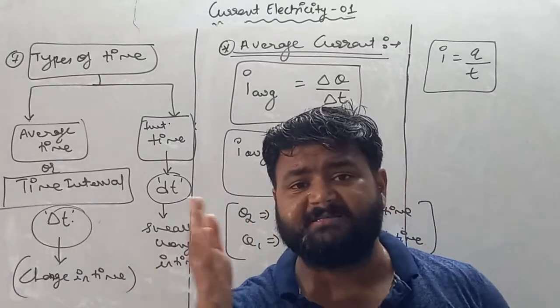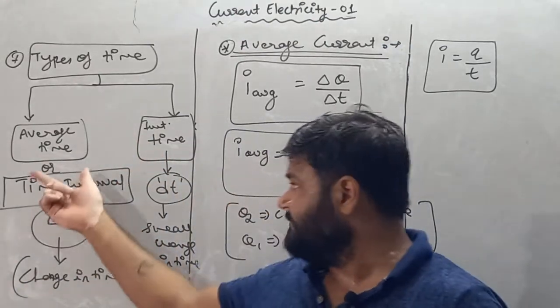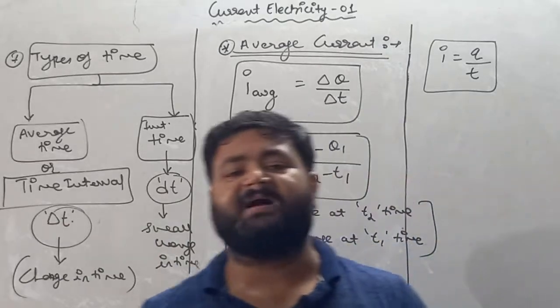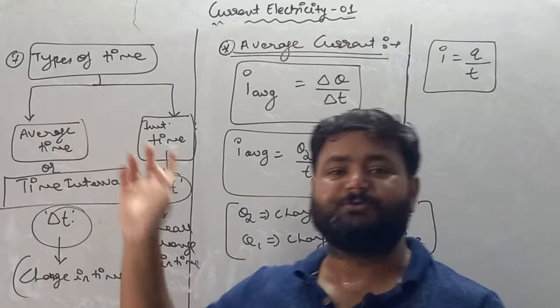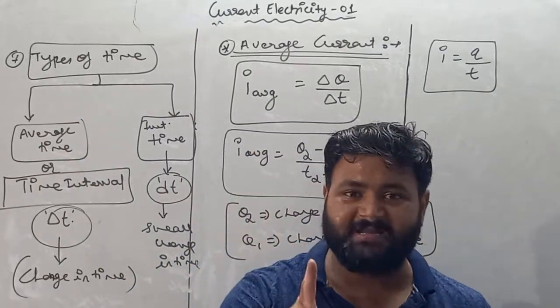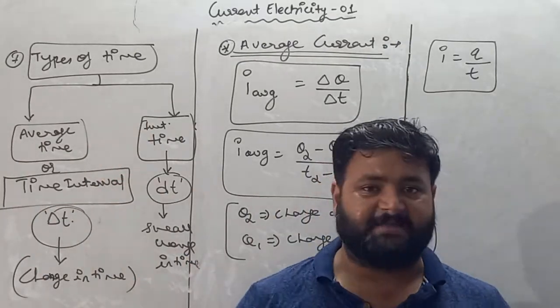As time is of two types, average time and instantaneous time, time slot and particular instant of time, and current is defined with respect to time. So if time is categorized into two types, then current is also categorized into two types. One is for average time and second is for instantaneous time.